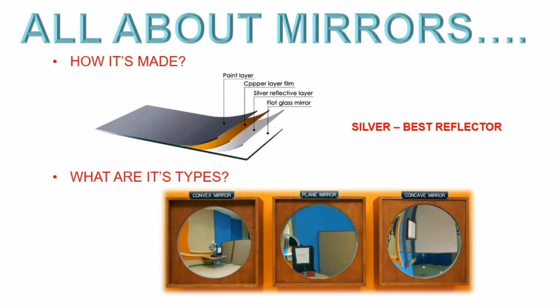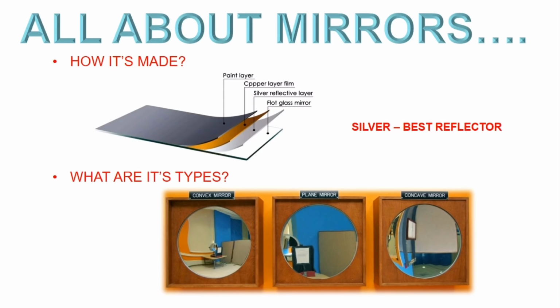First a normal glass sheet, and over that a silver coating is given. In order to protect that silver coating, a thin layer of copper and a paint coating are given. So that's how a mirror is made. Since silver is very expensive, those mirrors cost more, and high definition mirrors are produced with it. But cheap mirrors are just coated with aluminium.